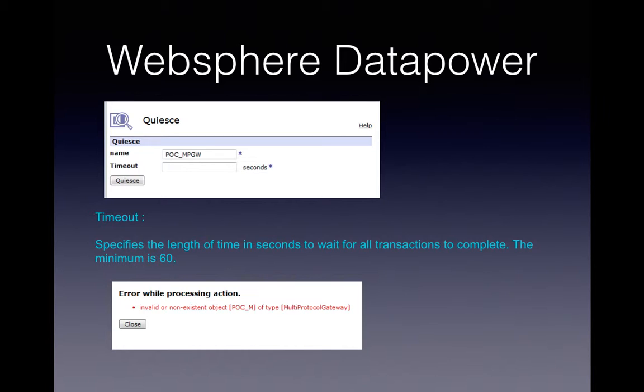When you give that name over here, it will not quiesce that object, because when I use this quiesce option, I was referring to a multi-protocol gateway object. It would throw an error that it was not able to find the object name of the type multi-protocol gateway. If you want to quiesce an HTTP front-side handler, you should go to the HTTP front-side handler screen to quiesce it.